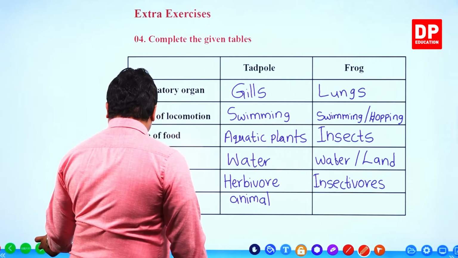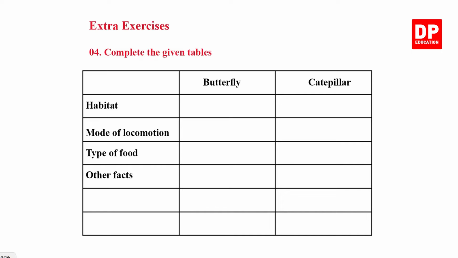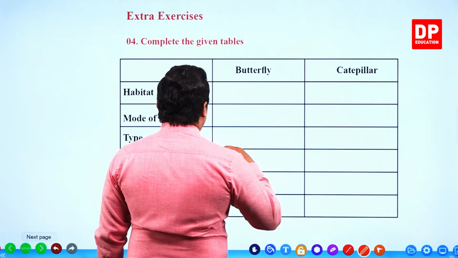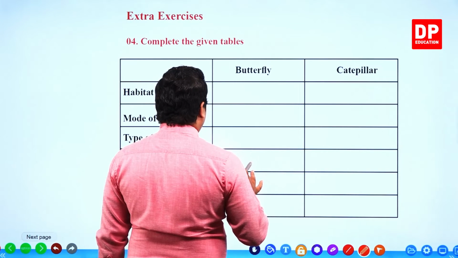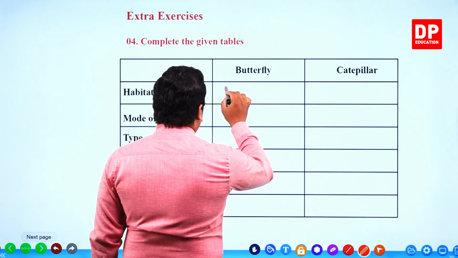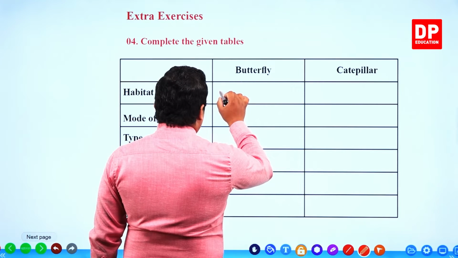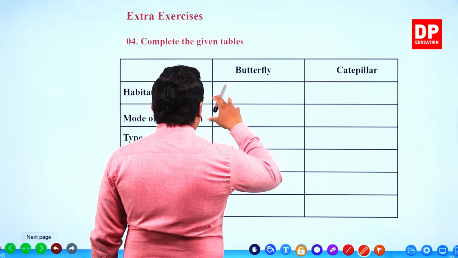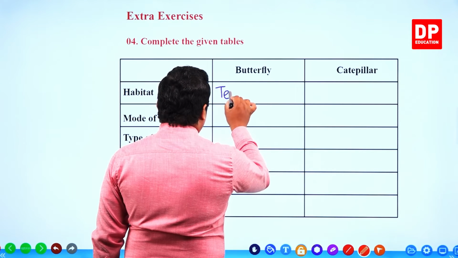Then the next one, butterfly and caterpillar is the one which is given. So habitat, for butterfly, there is no certain habitat, but we'll mention special habitat as terrestrial.